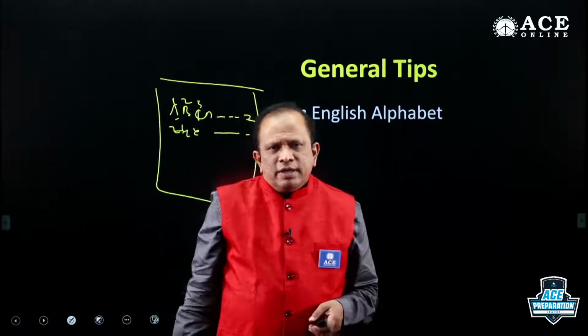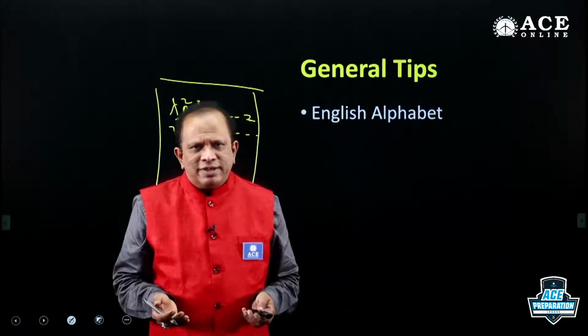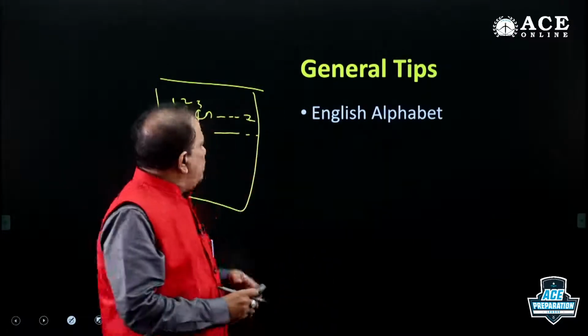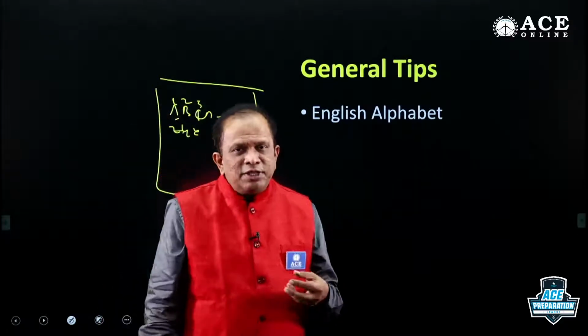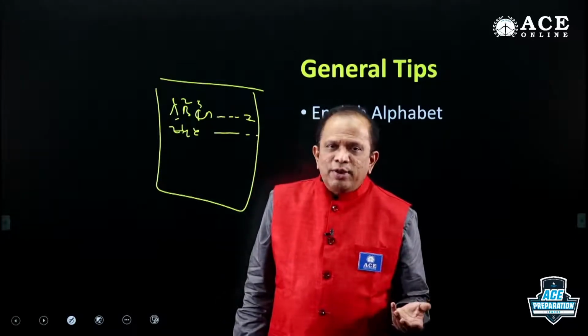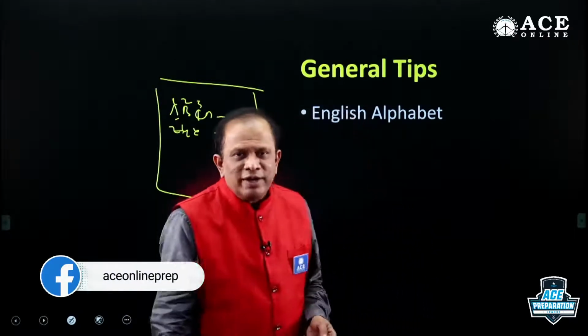Do like this. At least 3 or 4 questions will be based on the alphabet. Then definitely you can score those very quickly. And you have to do this before the examination time begins. Clear? Thereby you can save at least 30 seconds. So this is also one technique.